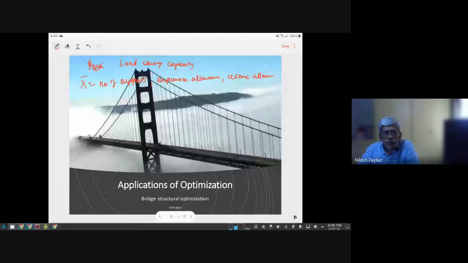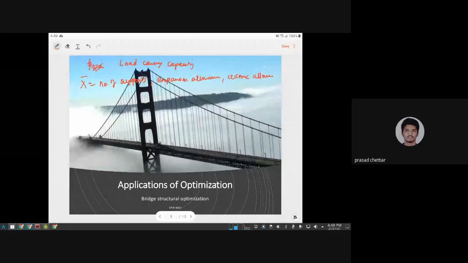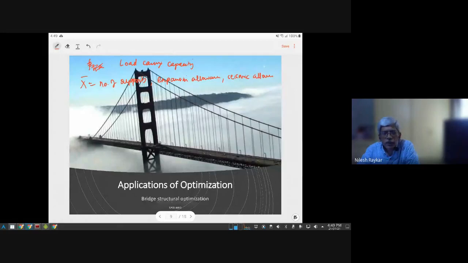Yeah, then it becomes a second objective function. We are already saying we want to increase the load carrying capacity. Okay, fine, sir. So you can have multiple objective functions, but that is an advanced level of optimization problem. So we are not discussing that. We are here discussing single objective function problems.